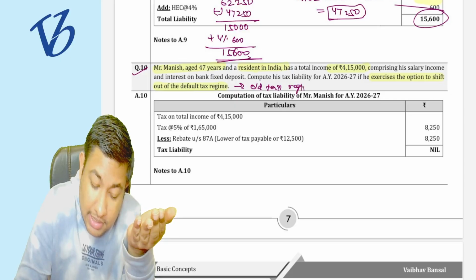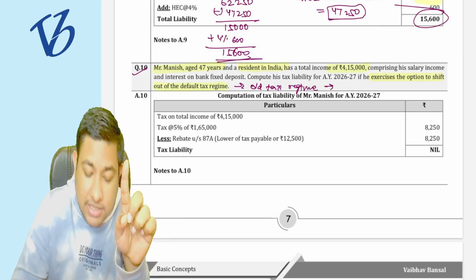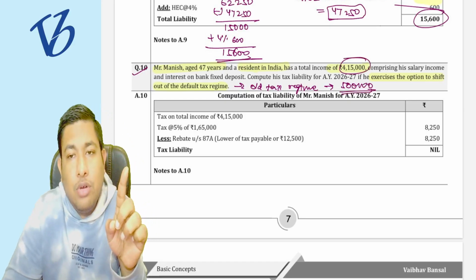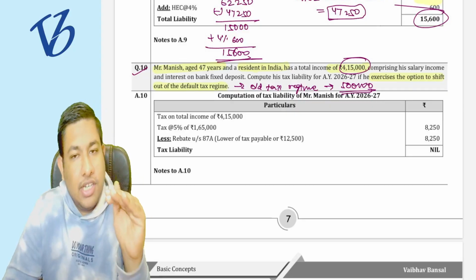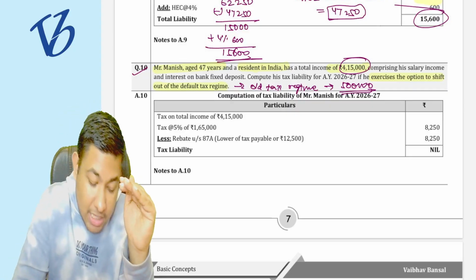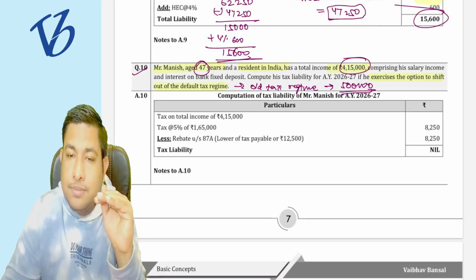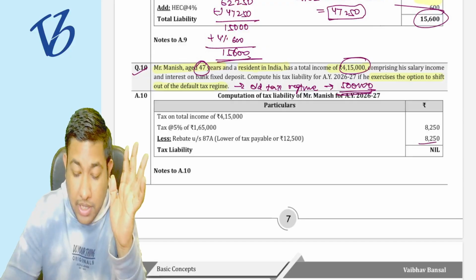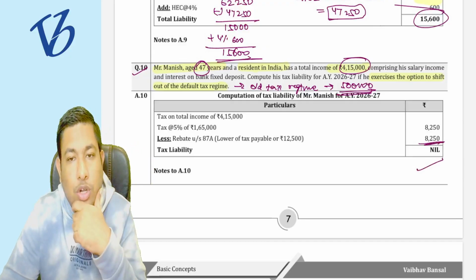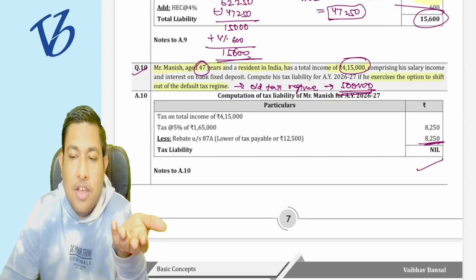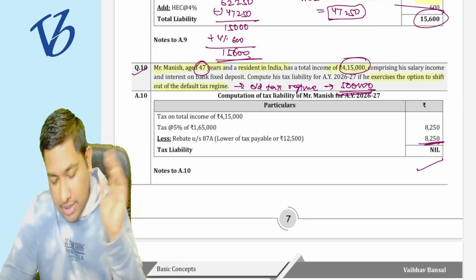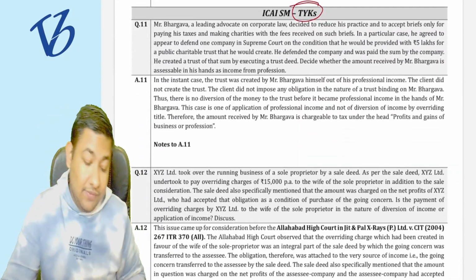Under the old tax regime there is a rebate up to 5 lakh rupees of income, and his income is only 4 lakh 15,000 rupees. So first calculate the tax on 4 lakh 15,000 rupees as per the 2 lakh 50,000 basic exemption limit, and give the rebate of the full amount, that is going to be 8250, and the tax liability is going to be nil because he is going to get the full rebate. Understood? Easy way.